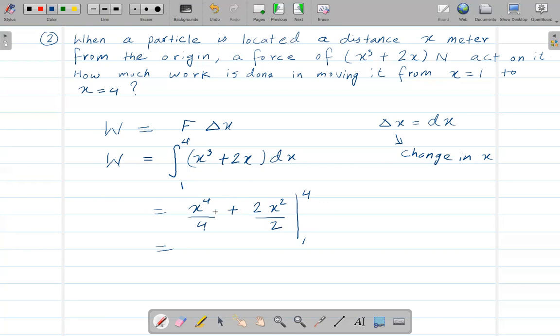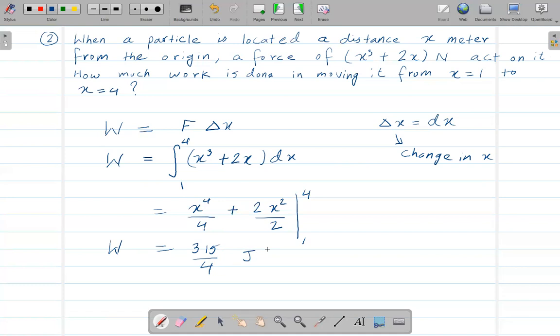So now here it will be, so you guys can do that part. All right, or I can show it, or yeah, let's not do it, because I think you guys can do it. So the final answer you'll be getting here is going to be 315/4. All right, so the work done is this. Now the unit for the work done is joule, right? So yeah, make sure you guys write that.